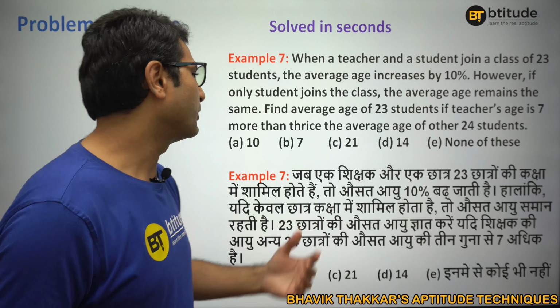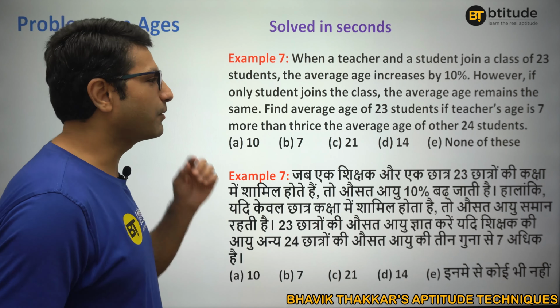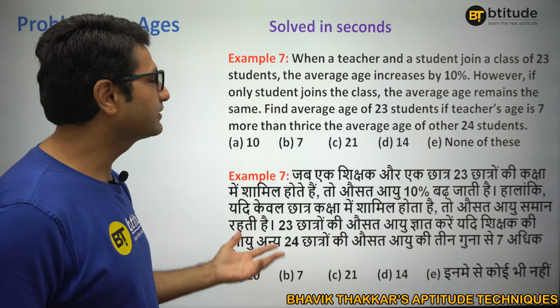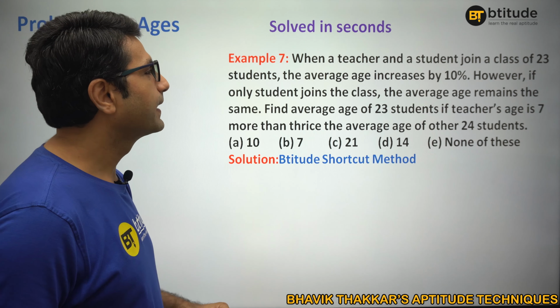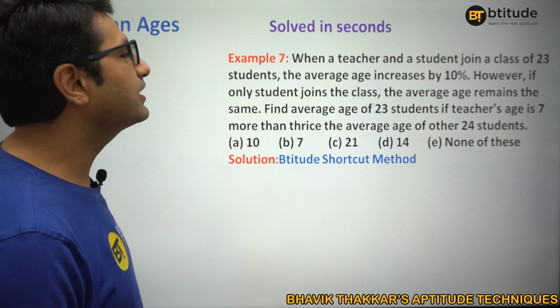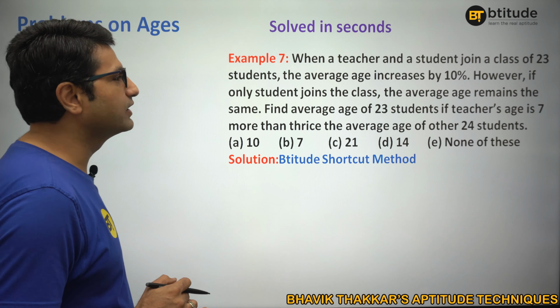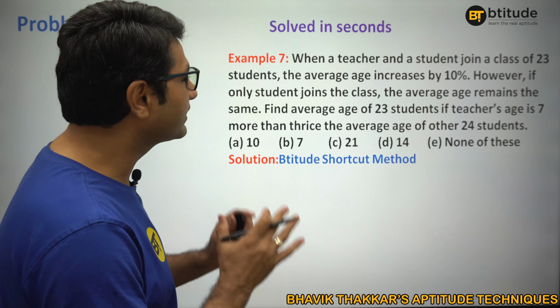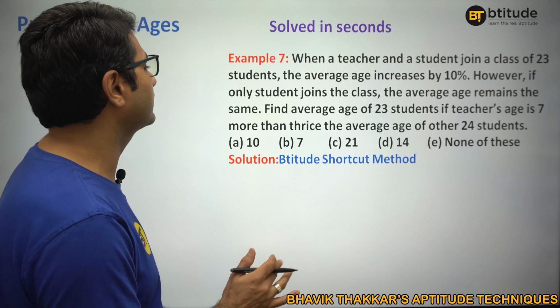Fine. What about this one then? Think about this. Again, it is an average question, right? So, if your average is clear, you can answer it something like this. When a teacher and a student join a class of 23 students, the average age increases by 10%. However, if only students join the class, the average age remains the same. That means whatever is the average age of 23 is the average age of 24.